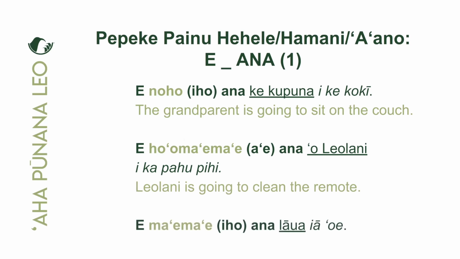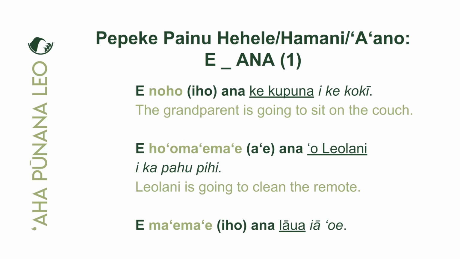All right, maikai, last one. E ma'e ma'e iho ana laua iaoe. So ma'e ma'e is an example of an ʻaʻano verb, yeah, a stative verb, stating the condition of something. No laila, e ma'e ma'e, the directional iho, ana, e ma'e ana will become clean, yeah. Who will become clean? Laua. Yeah, one of our pronouns that we've learned thus far. Laua meaning they too or them too.